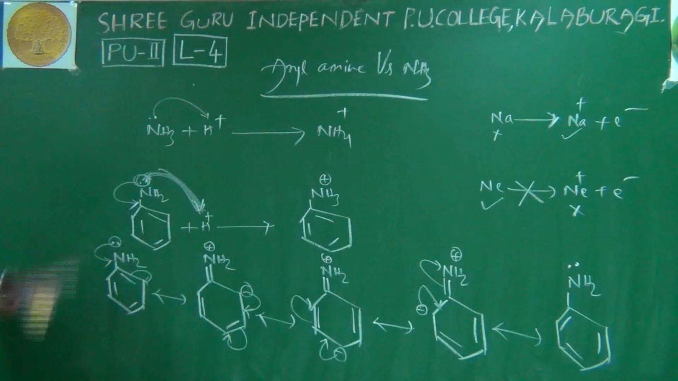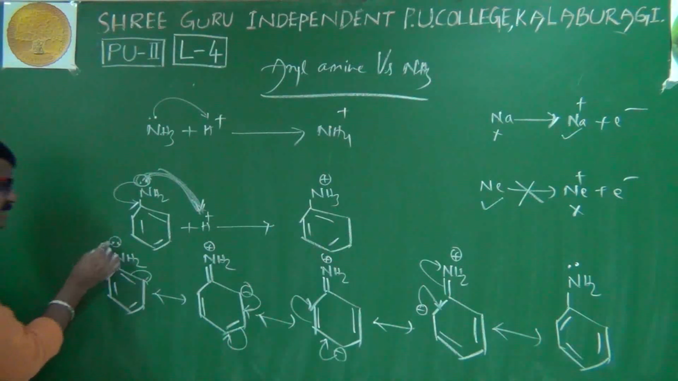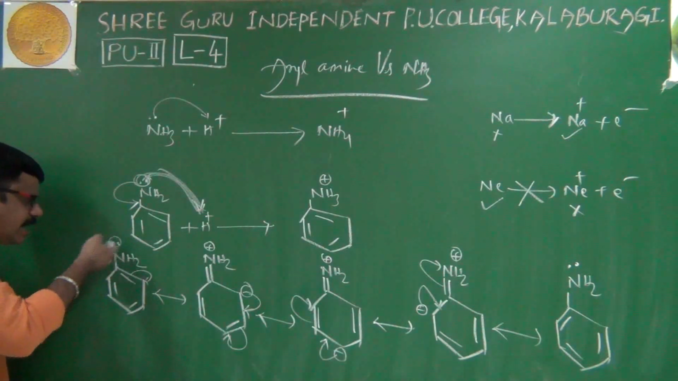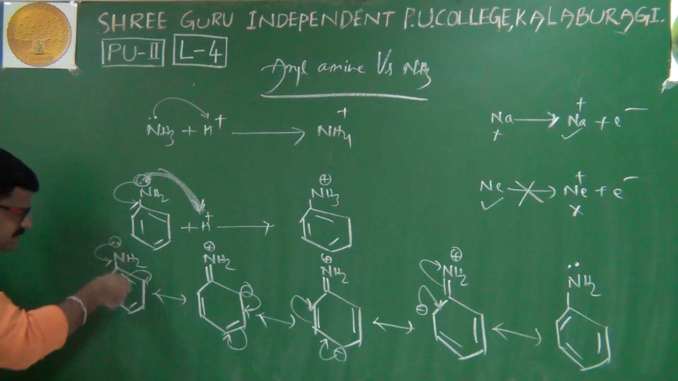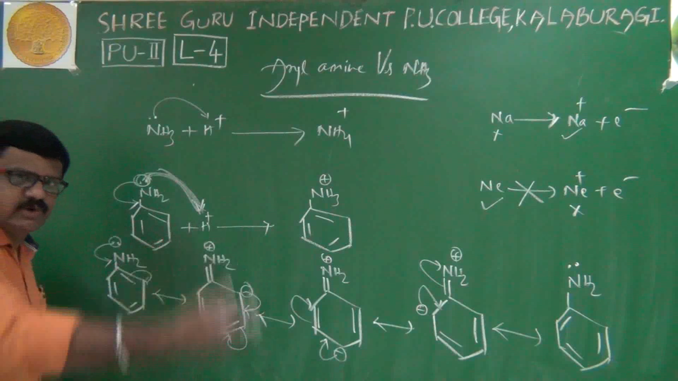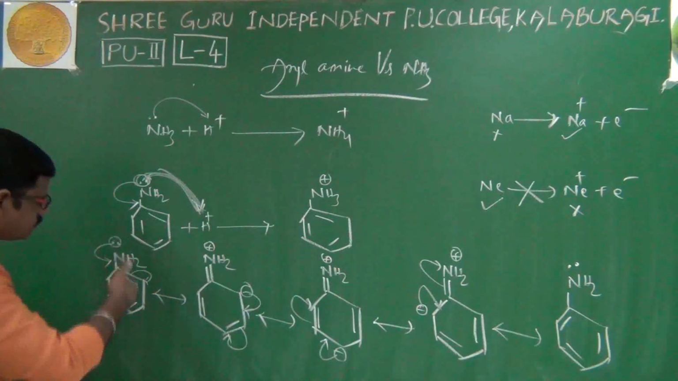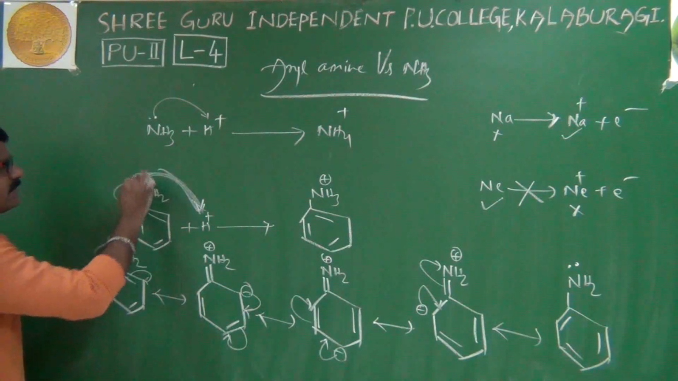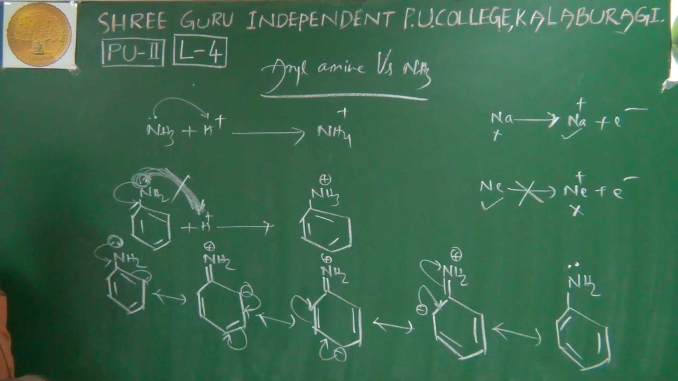As far as aniline is concerned, this lone pair and pi electrons are in conjugation. Because of that facility, the lone pair is involved in the resonance. Means the lone pair is coming towards the ring, instead of going outside the ring. Here this lone pair's availability for donation is less.